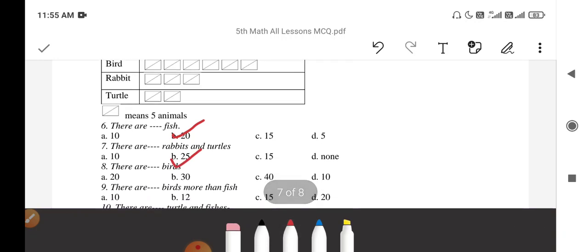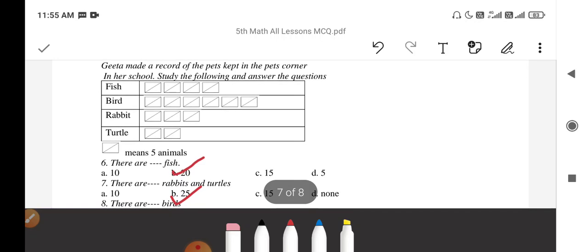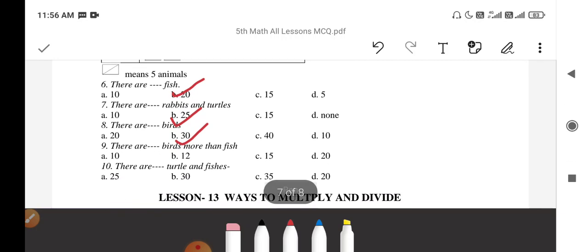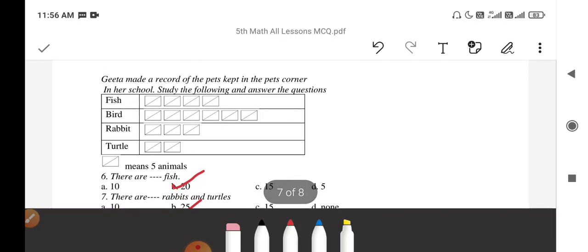Next question, there are dash birds. So birds 1, 2, 3, 4, 6. So 30 birds are there. Then there are dash birds more than fish. So number of birds minus number of fish. Number of birds 30 minus number of fish 20. So answer will be 10.